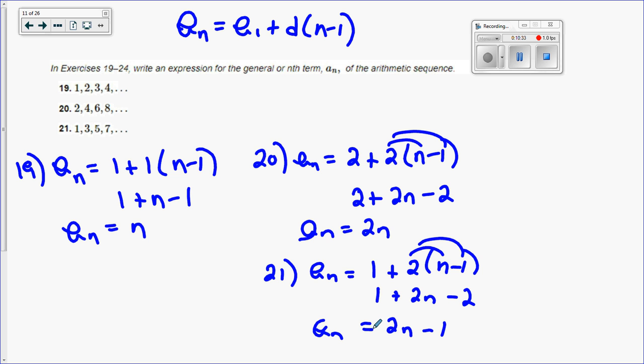That's the general rule. So I'm not finding an answer. I'm not finding a number. I'm just finding the expression. That's how I know to do this one.